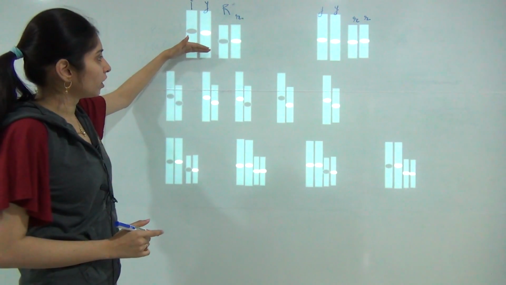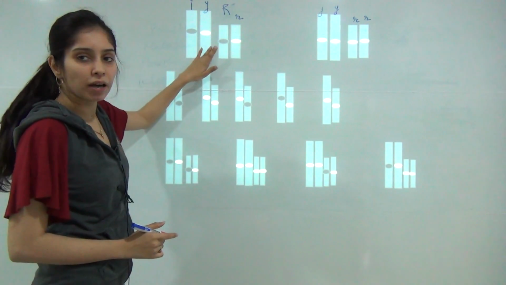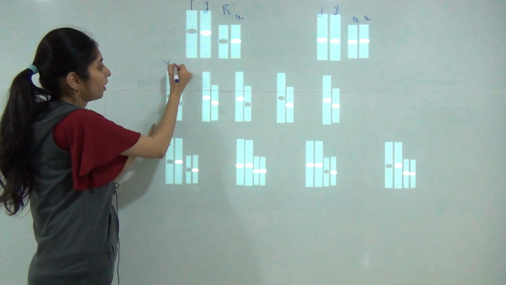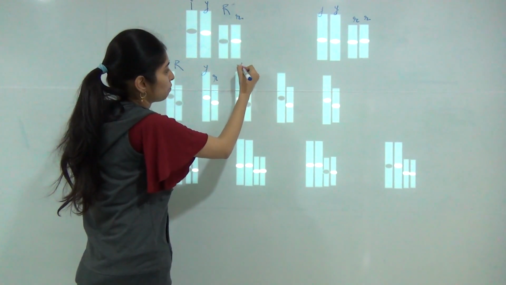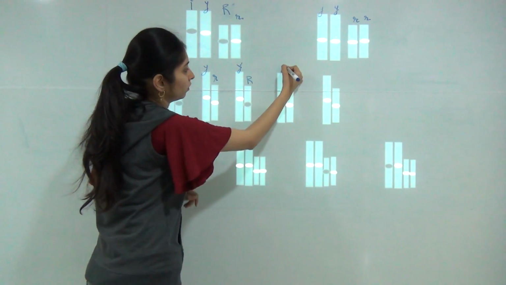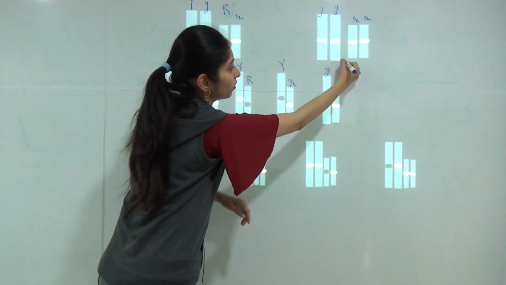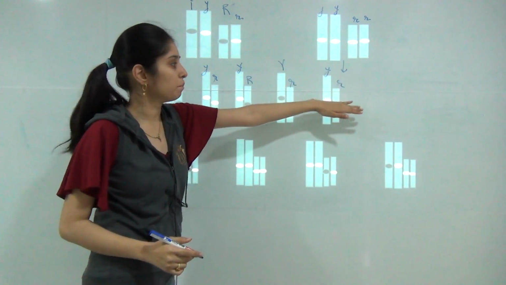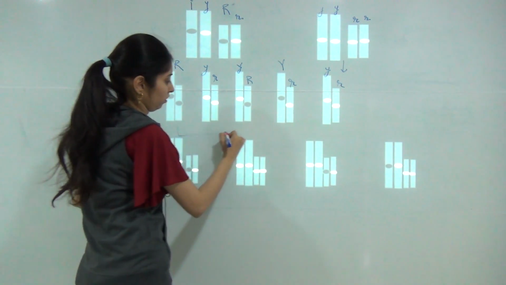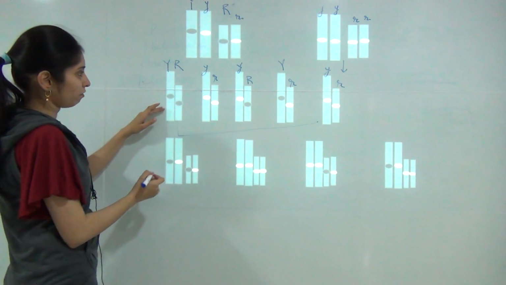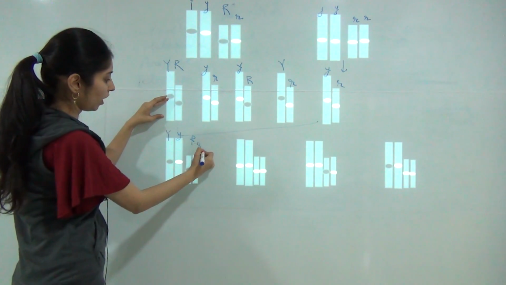In the F1 generation, 4 gametes will be produced: capital Y capital R, small y small r, small y capital R, and capital Y small r. And from the recessive parent, small y small r, it will produce only one gamete, while this will produce 4 types of gametes. When we cross it, in the F1 generation, at first capital Y, small y, capital R, small r will be produced.